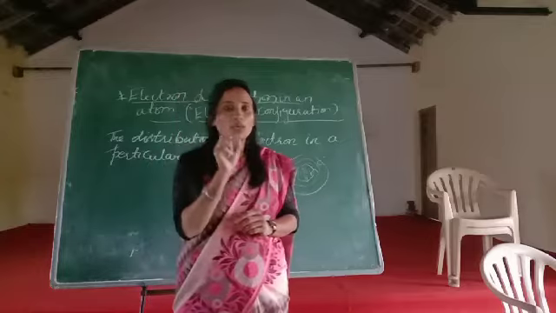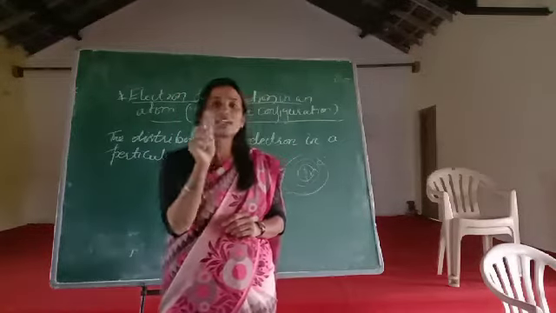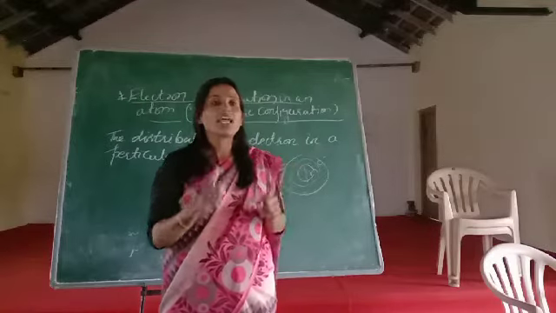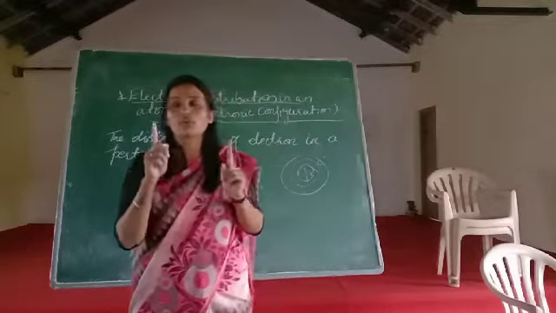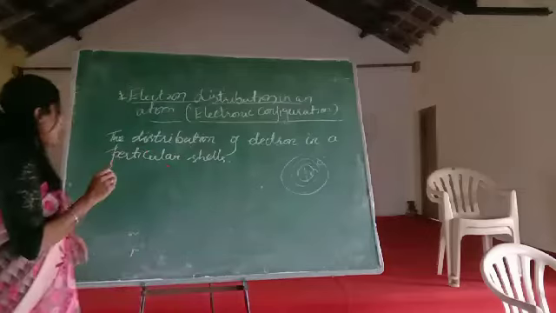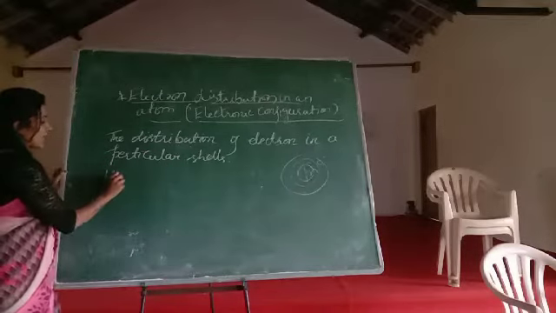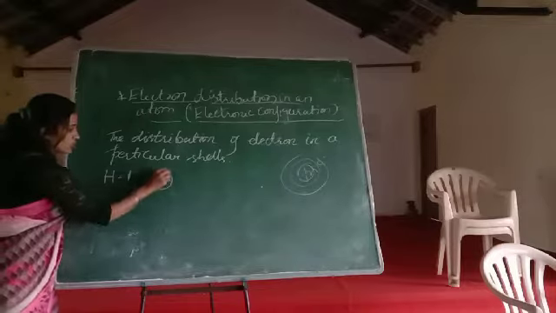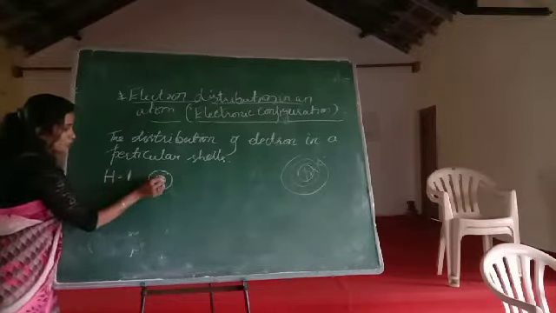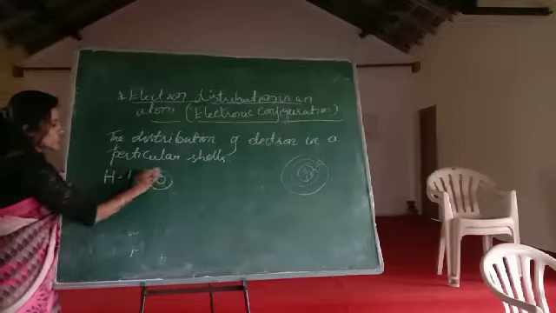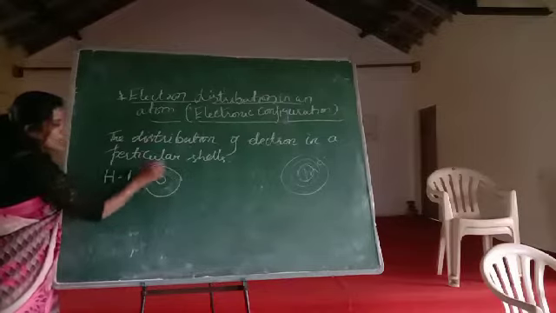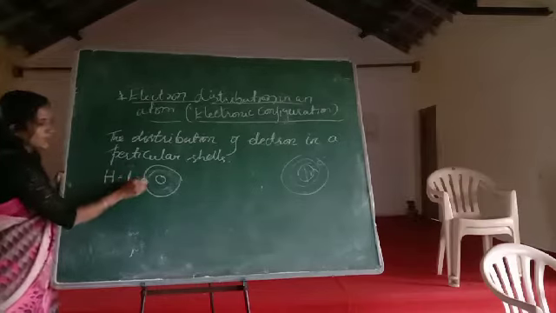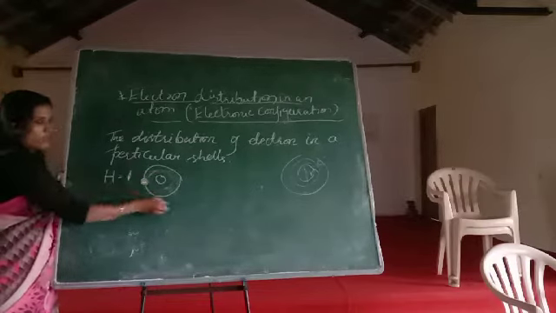So now the question is, ma'am, can all the elements have the same number of electrons? No, they have different numbers of electrons. Listen here, hydrogen carries only one electron. So, see here, the hydrogen will be at the center, the nucleus. For this hydrogen, only one shell will be there, children, because only one electron will be embedded in it. It always revolves like this.